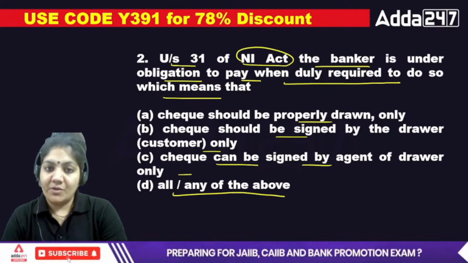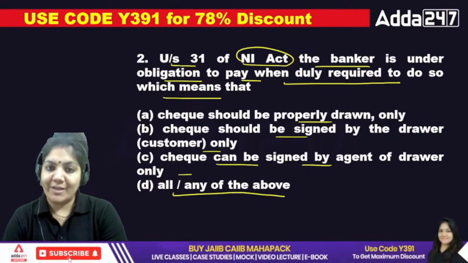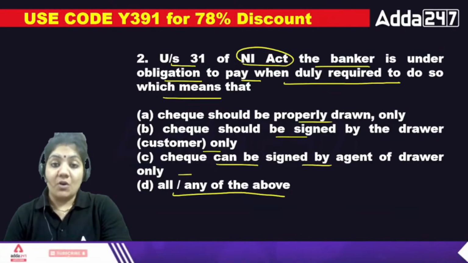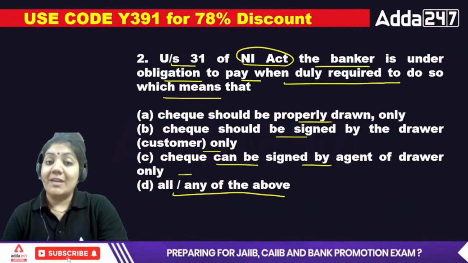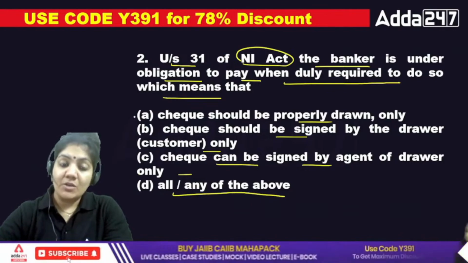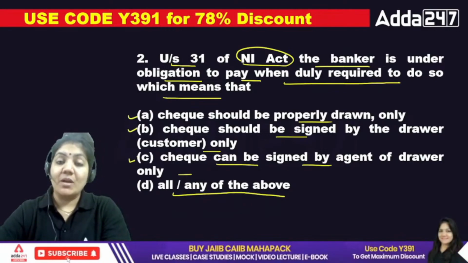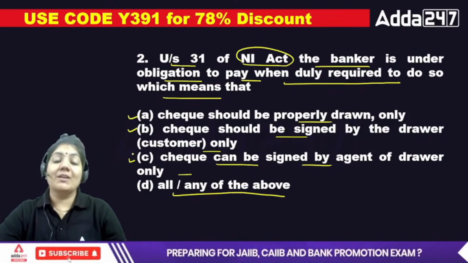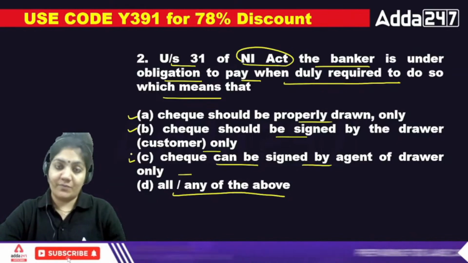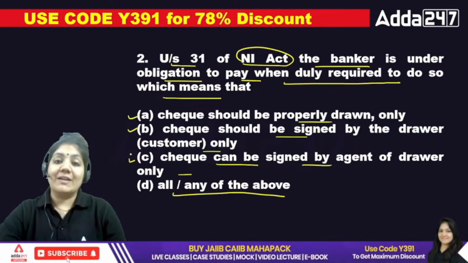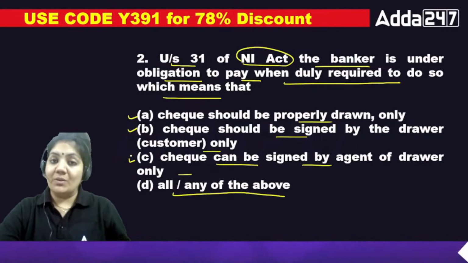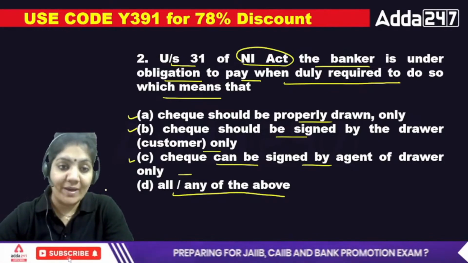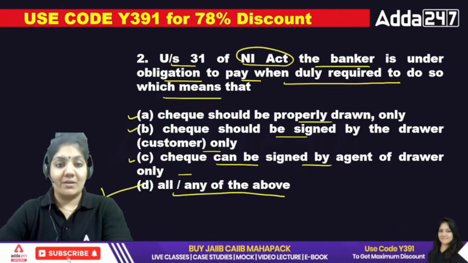Check should be properly drawn, check should be signed by the drawer, check can be signed by the agent of the drawer. Why is C right? Suppose the principal, that is the drawer, has given authority to the agent to work on his behalf. In that case the agent's signature is also valid, because whatever work is done by the agent will be assumed to be done by the drawer. So that's why the second one, D, is the right answer.